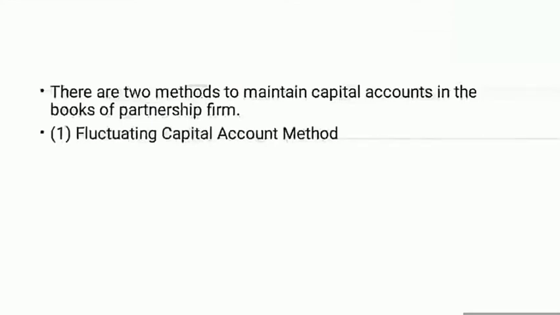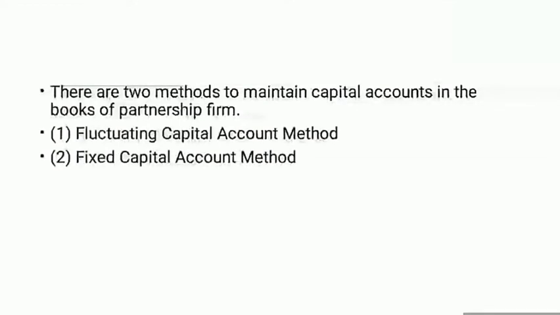Two methods are there to maintain the capital account of partners in the books of the partnership firm. The first one is the fluctuating capital method and the second one is the fixed capital method. First we are going to learn about the fluctuating capital method. It means which types of entries are recorded in the fluctuating capital method related to the partners.